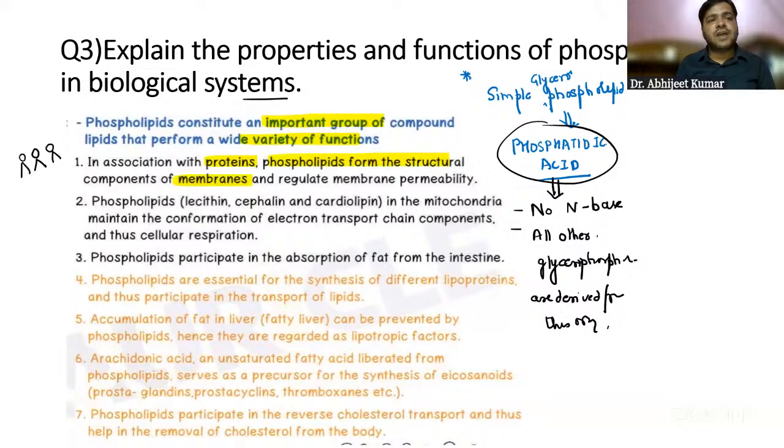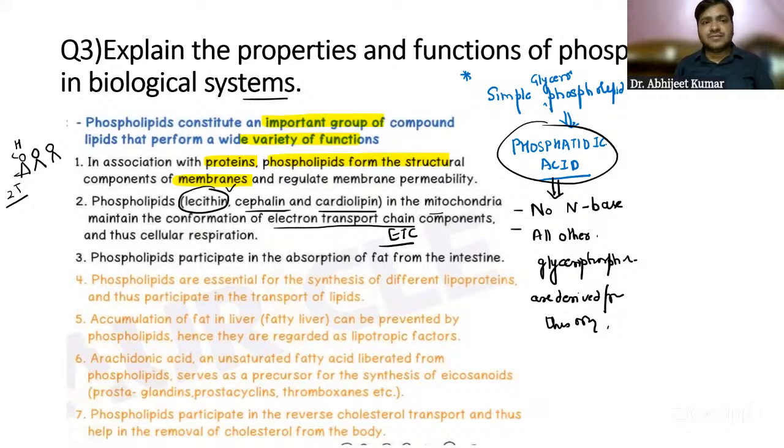They have one head and two tails. I discussed that in the earlier class, and you are going to tell me which is the water-loving part and which is the water-repelling part of the phospholipid. Lecithin I will discuss in detail. Cephalin and cardiolipin in the mitochondria maintain the electron transport chain components. I will discuss the electron transport chain after the carbohydrate metabolism.